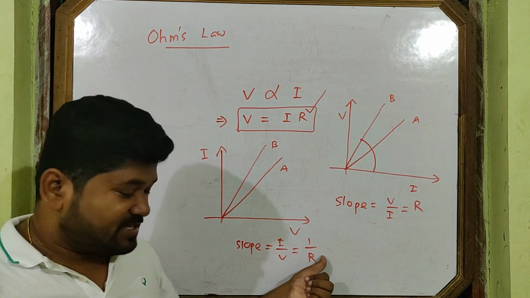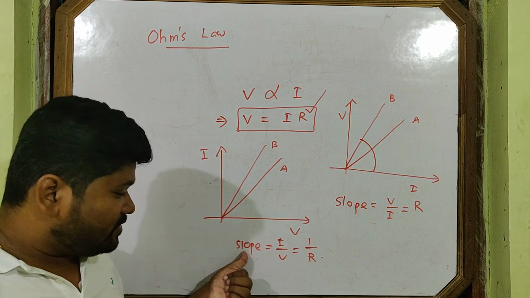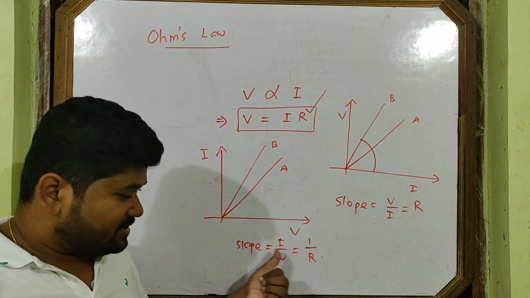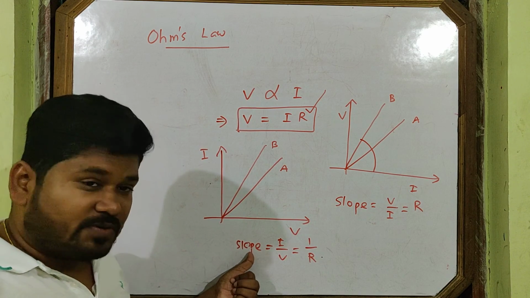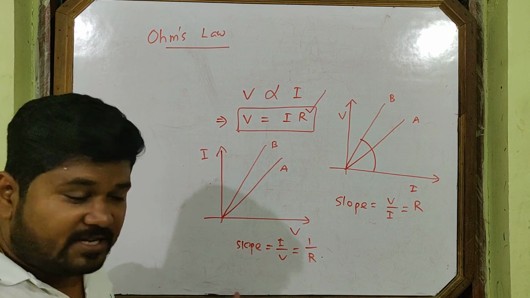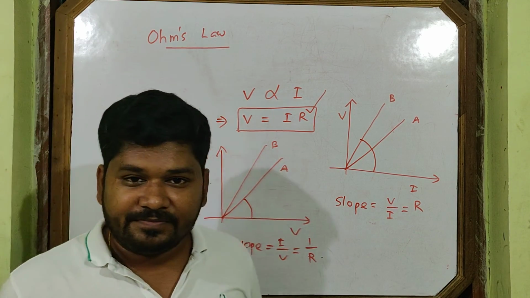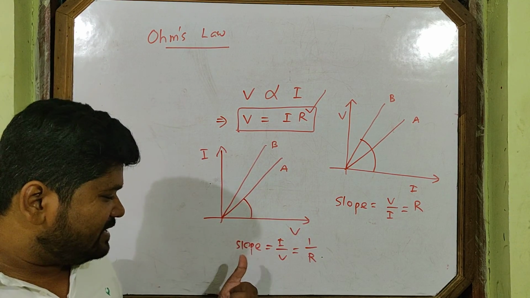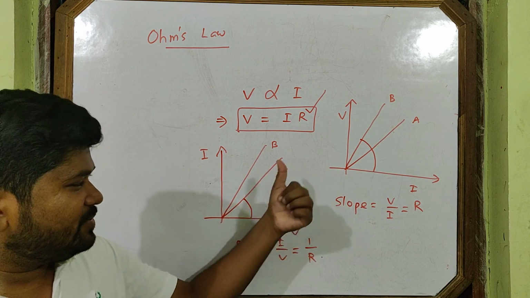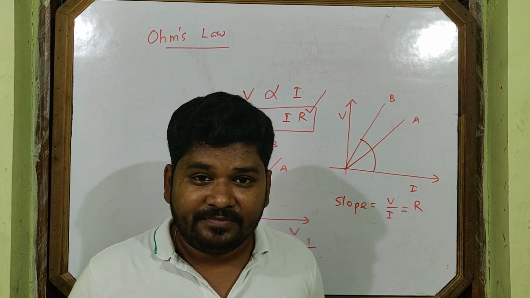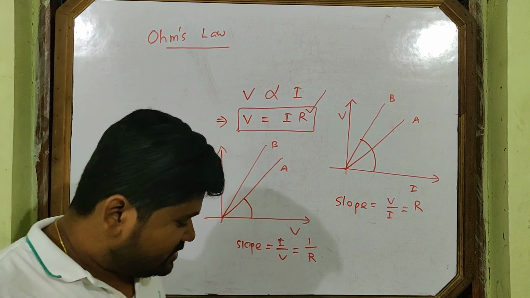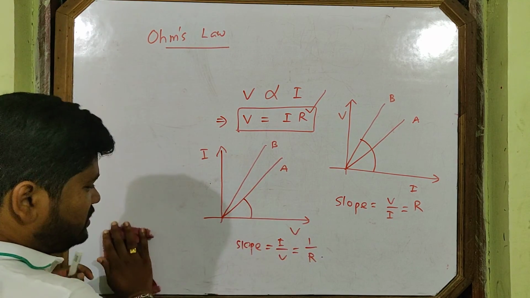So here slope is equal to 1 by R. If more resistance, then less slope. Inversely, more resistance and less slope. Less slope means less angle. So this one, A, has more resistance. More resistance means less slope means less angle. So A has more resistance. Okay, so this is about Ohm's law.